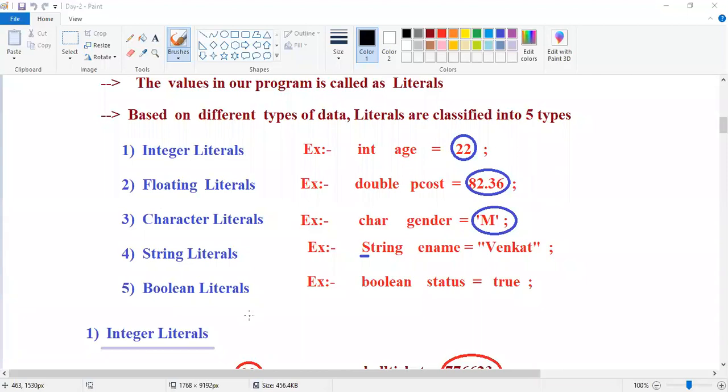Integer literals are declared using int. Floating literals using double. Character literals using char. String literals using String. And Boolean literals using a keyword called boolean, right?